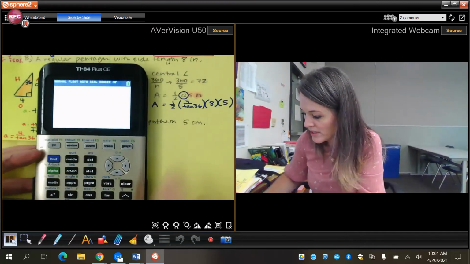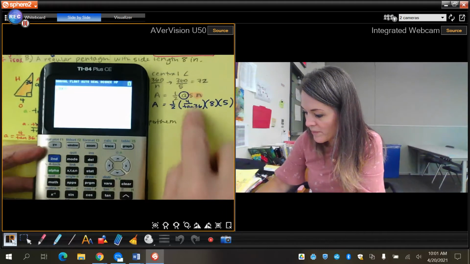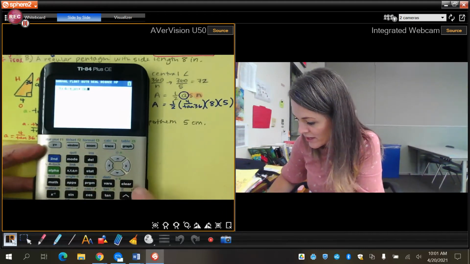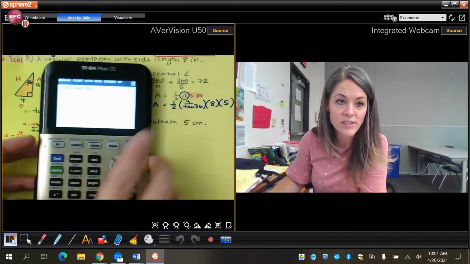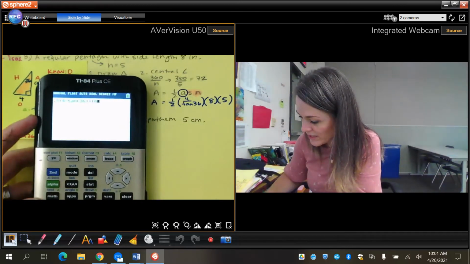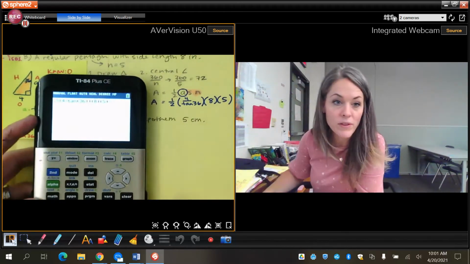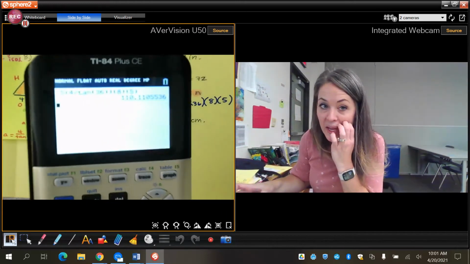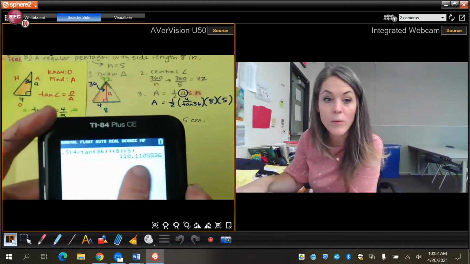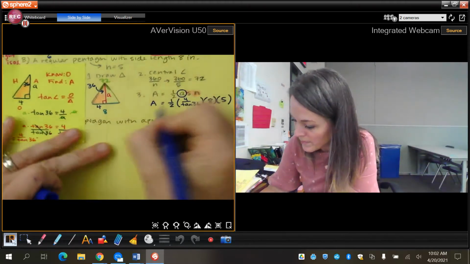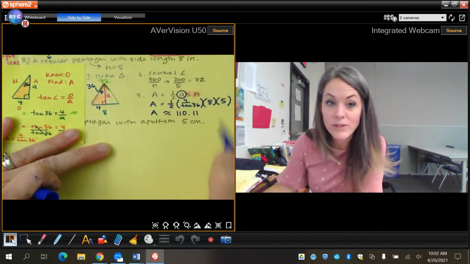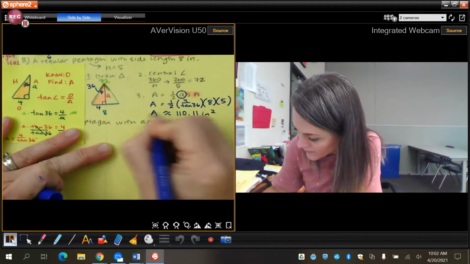I'm just going to type 1/2 as 0.5. And then I'm going to do parentheses 4 divided by tangent of 36, parentheses 8, parentheses 5. So I'm just putting parentheses around everything. And I get that my area is, rounding to 2 decimal places, approximately 110.11, and that was in inches, so it's inches squared.